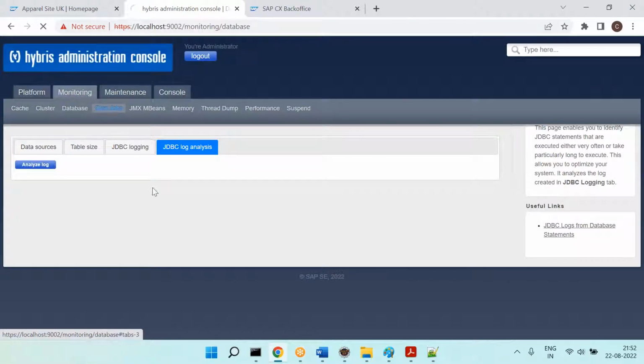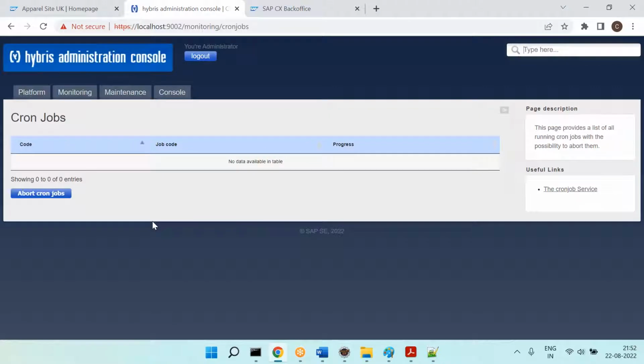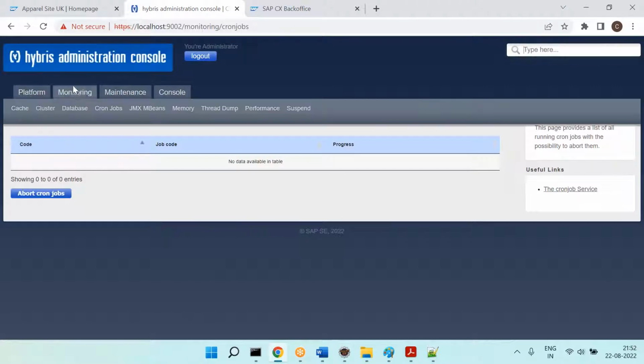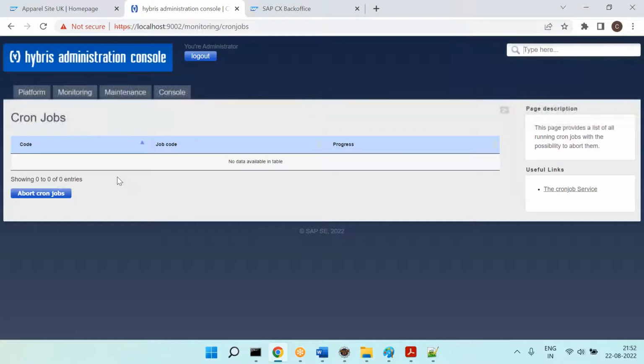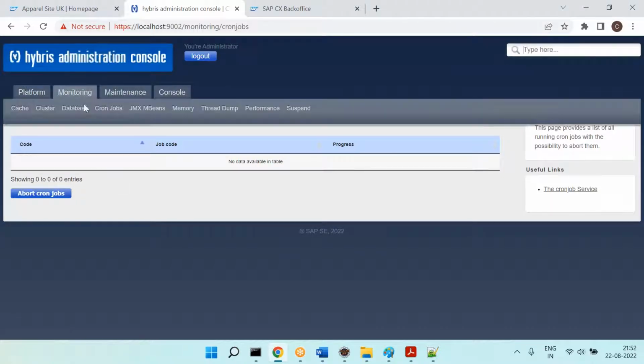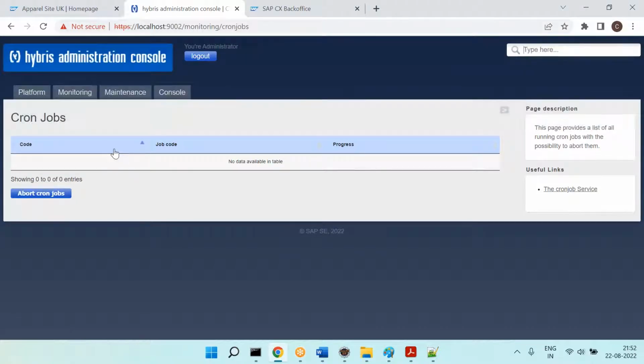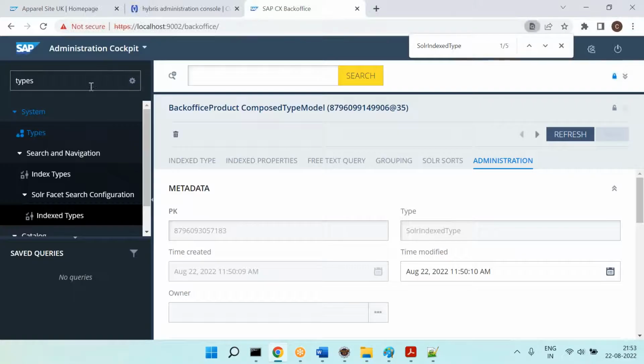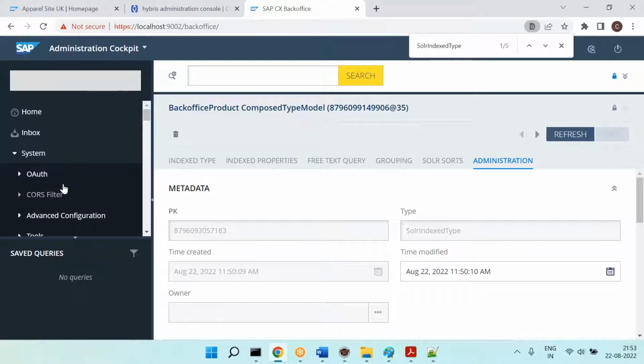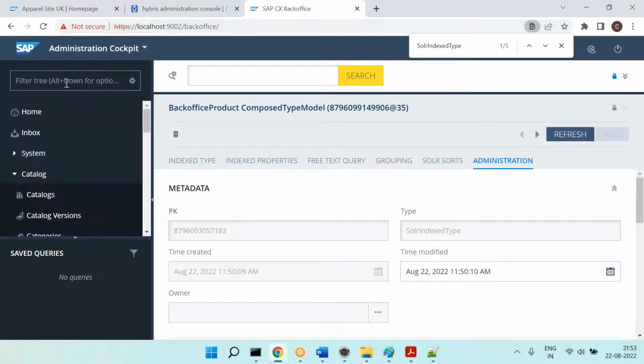What kind of cron jobs are running? Cron jobs are nothing but the background jobs. Now let's say you want to know what kind of jobs are running at this moment. Then you can see here. At this moment, no jobs are running. So let me go to back office and run one job.